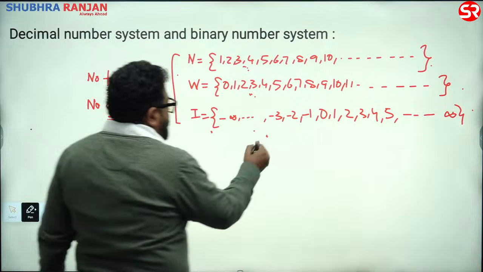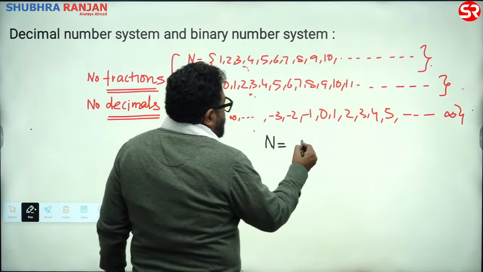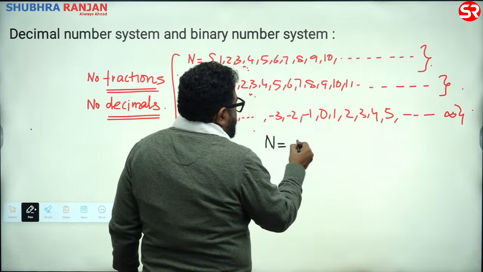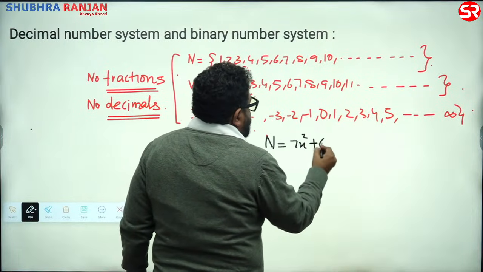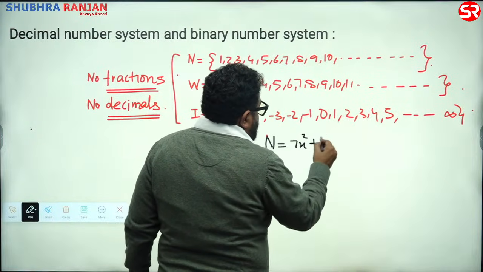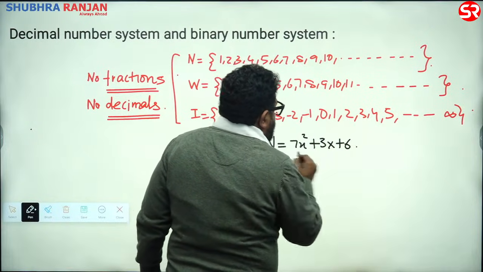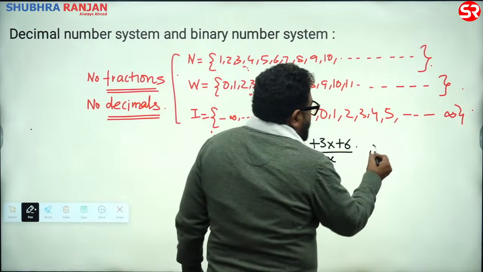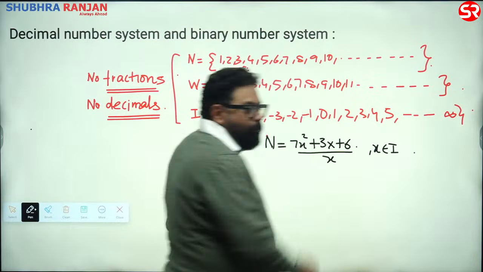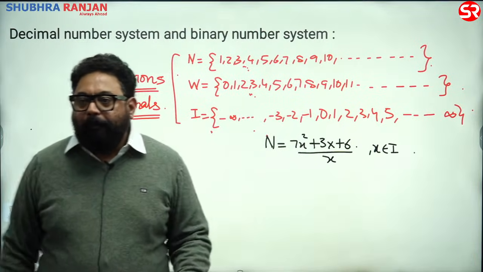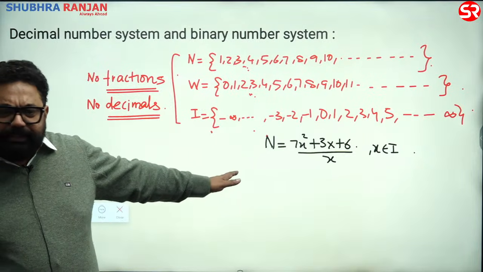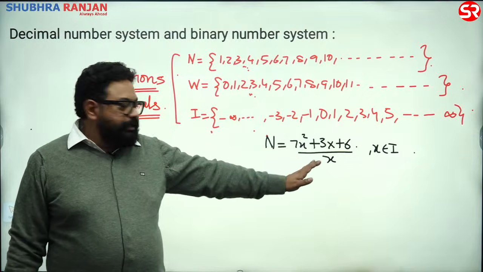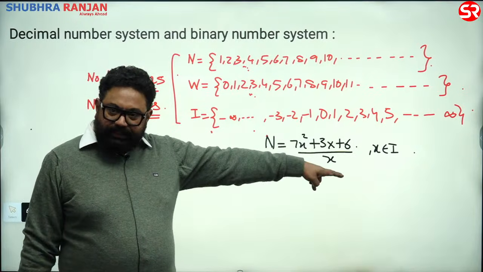He says n is a number which is equal to 7x square plus 3x plus 6 upon x, where x belongs to integer, 2023 and 2024. All right, 7x square plus 3x plus 6 upon x, where x is an integer.